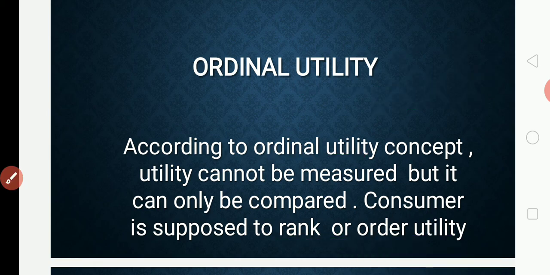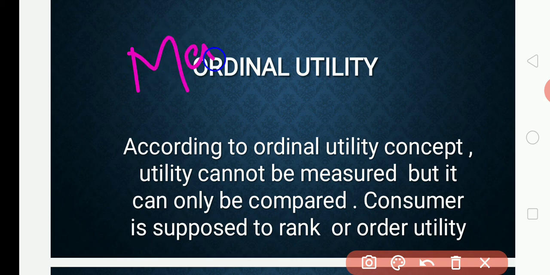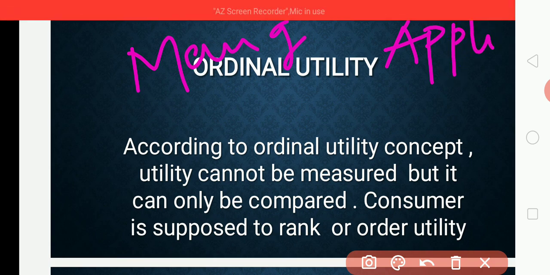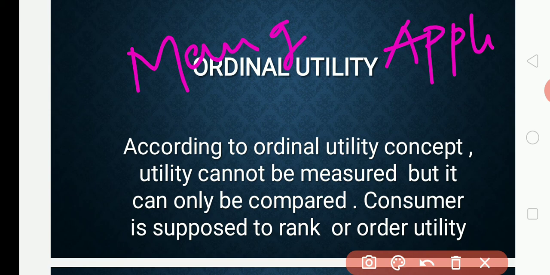So in this ordinal utility analysis, how is the consumer going to rank or order? For example, we have two commodities, say mango juice and apple juice. There are two different juices. I cannot say that when I consume mango, I get 10 units of satisfaction, and when I consume apple, I get 20 units of satisfaction.